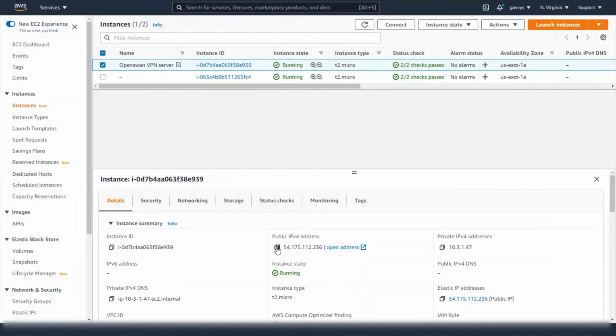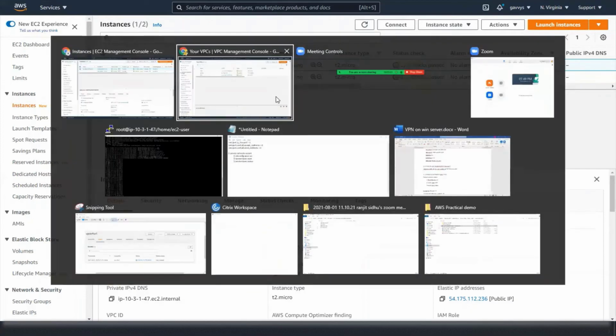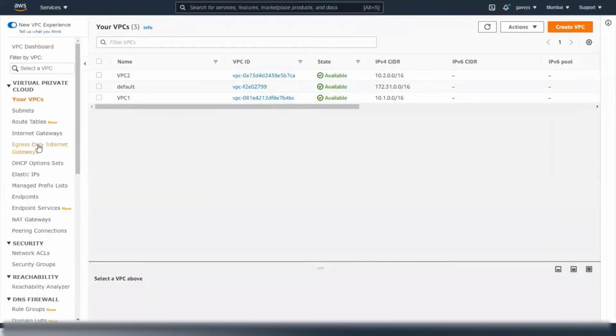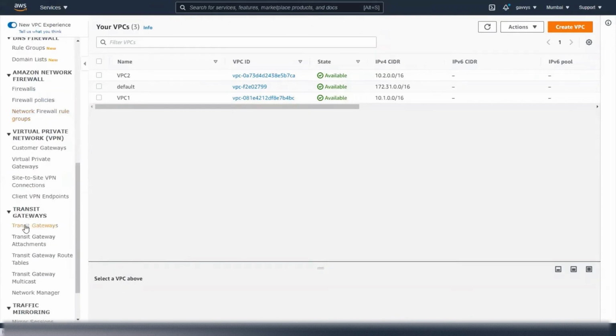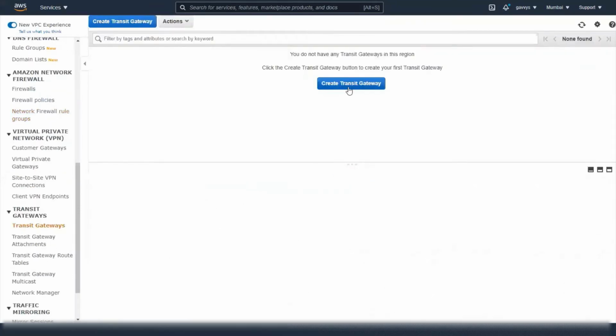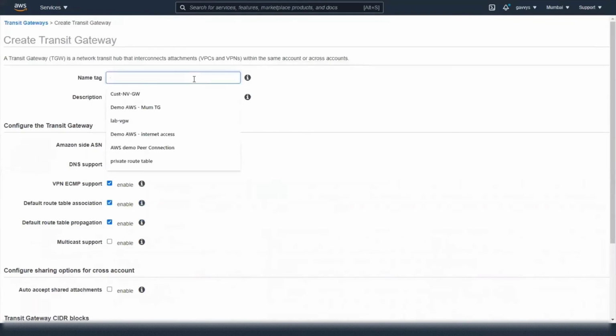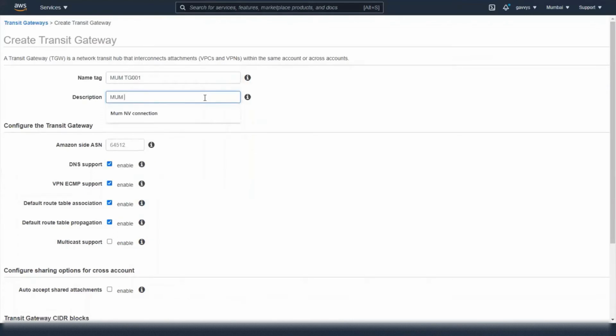I have allocated an Elastic IP to this machine, and let's go to the Mumbai region. First let's create the transit gateway, then we will create the VPN connection. So let's go to transit gateways, create transit gateway, Mumbai TG 001, Mumbai TG.